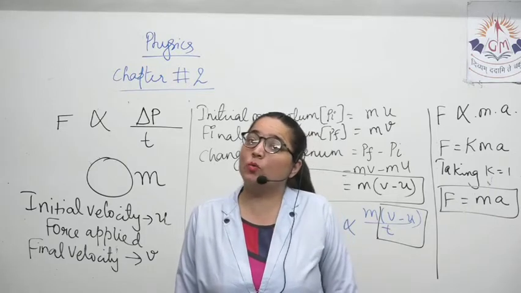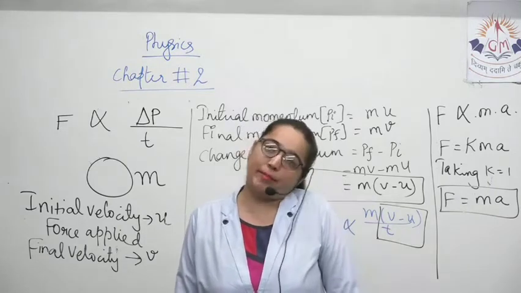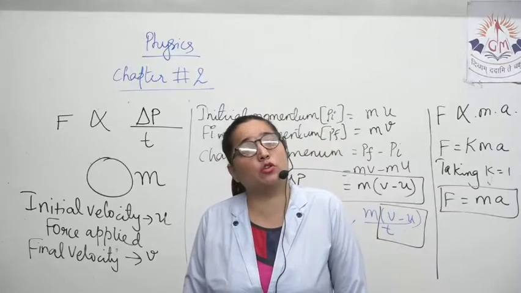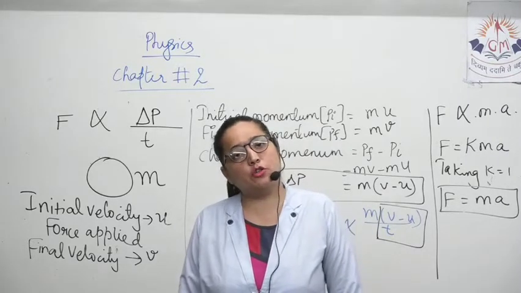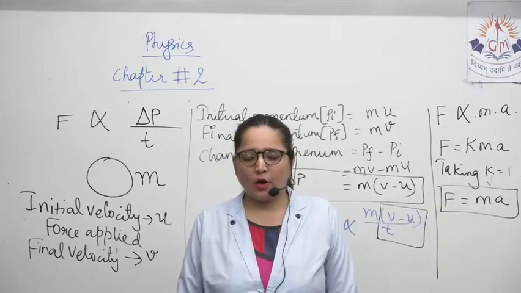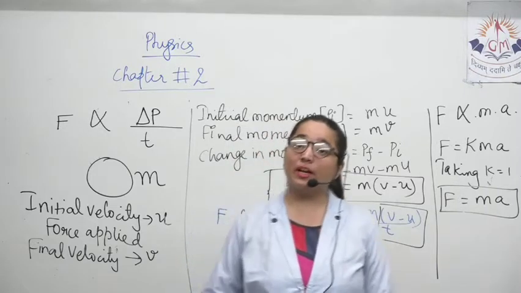What's v minus u by t? It's a. So F proportional to ma. F is equal to kma. Put k equal to 1, you will get F is equal to ma. I hope it's clear now. This much only. Note it down quick.